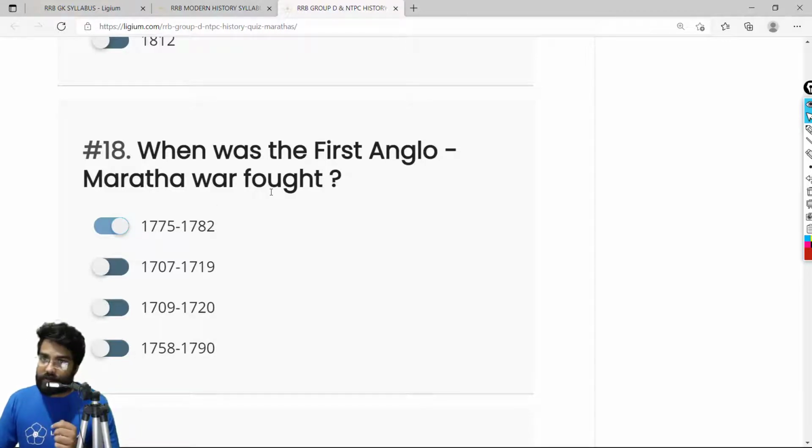And the Britishers were brutally defeated by the Marathas. And because of that, they were forced to sign the Treaty of Salbai. Remember this Treaty of Salbai.